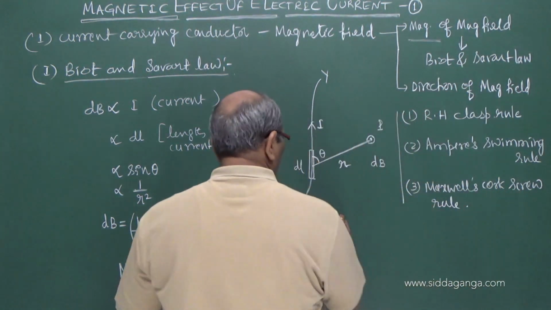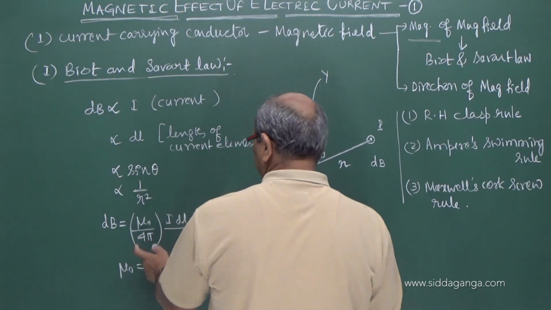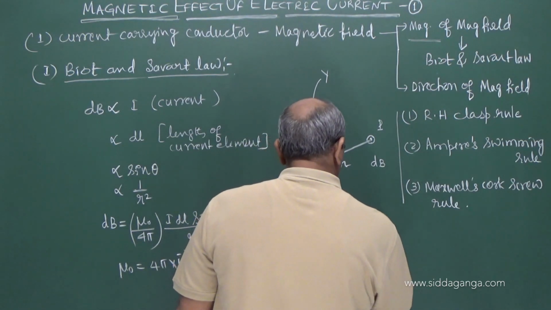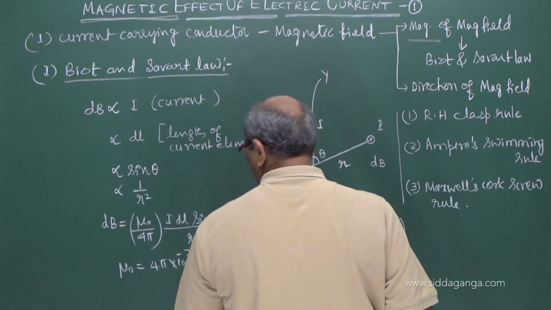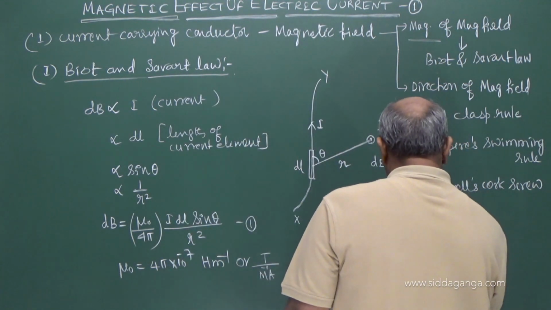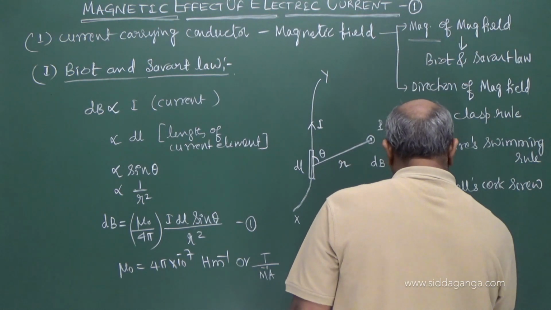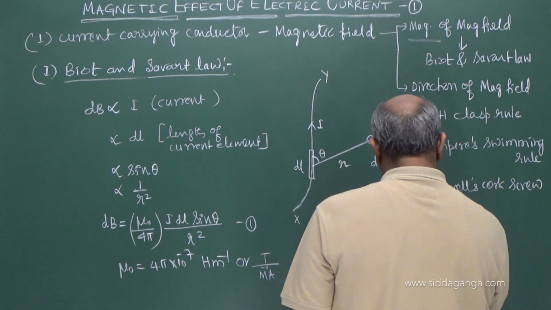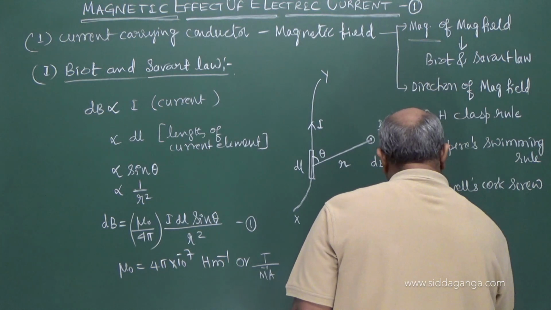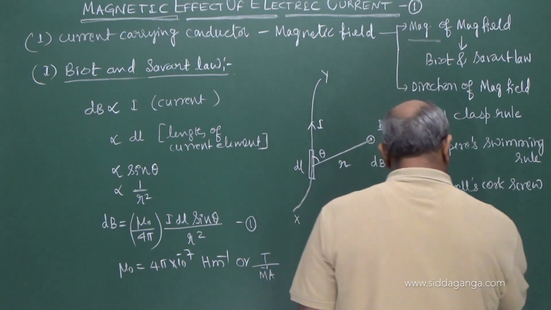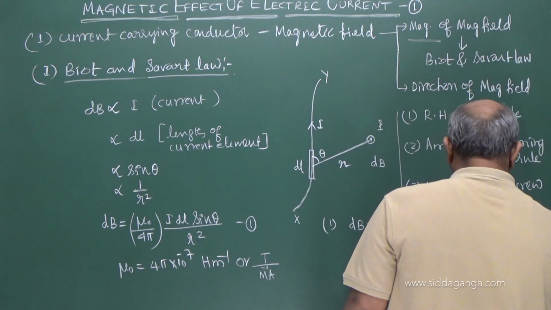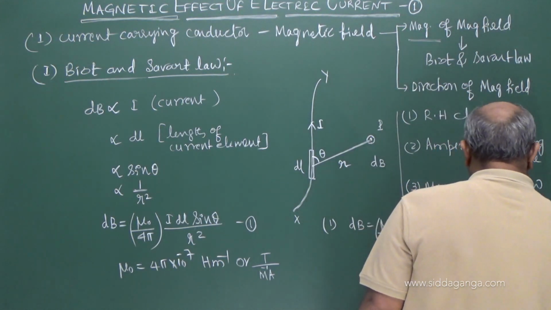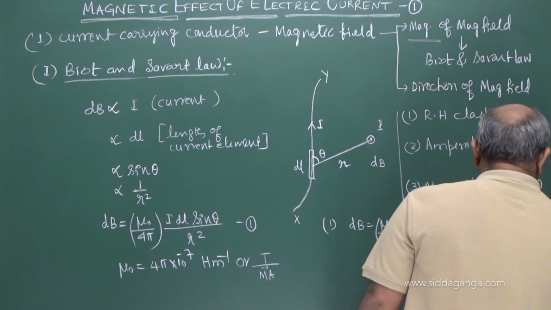If you want to express the same relation in vector form, dB equals mu naught upon 4 pi into I dl cross r by r cube. Because, as you know, the magnitude of I dl cross r equals I into dl into r into sine theta.